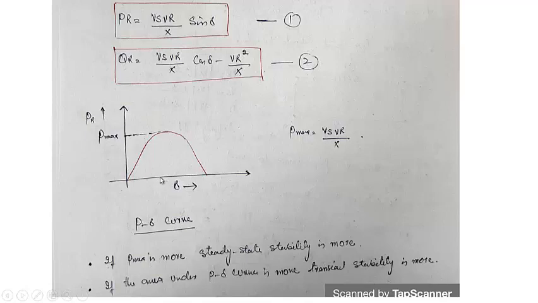One more thing, this is a P delta curve. If P max is more, that is this value, steady state stability is more. So to increase or to play with the steady state stability, we have to change this P max accordingly. If the area under the P delta curve is more, transient stability is more, or we can say transient stability depends upon the area under the P delta curve, and steady state stability depends upon the peak value of the P delta curve. These two are very important, because for every controller we'll be using these two facts to determine the steady state stability and transient stability.